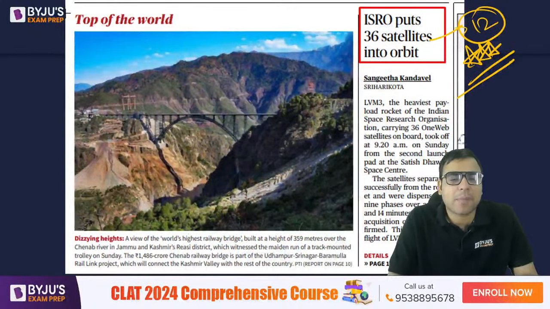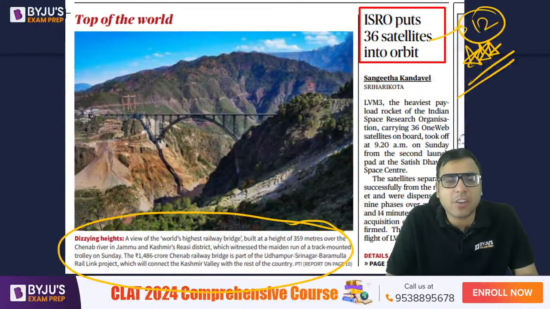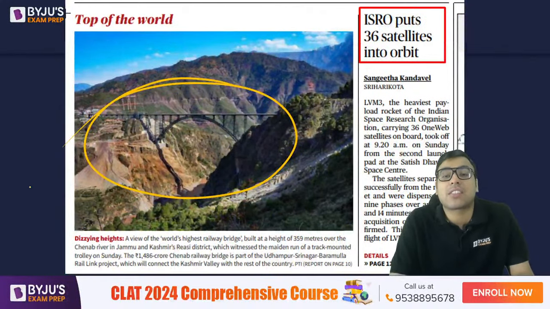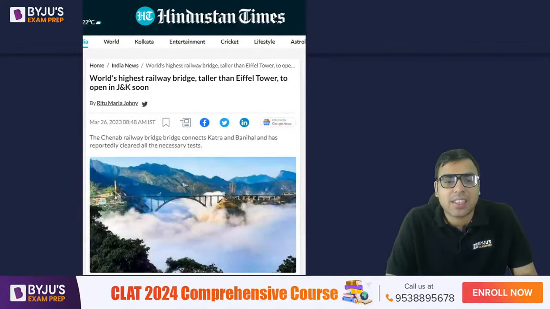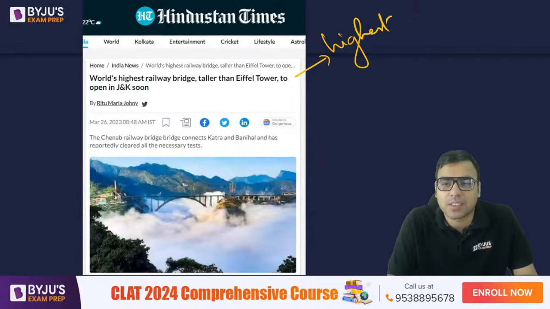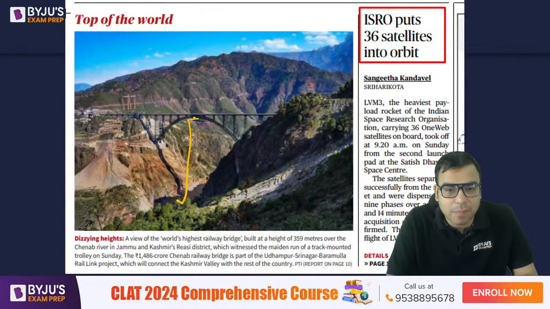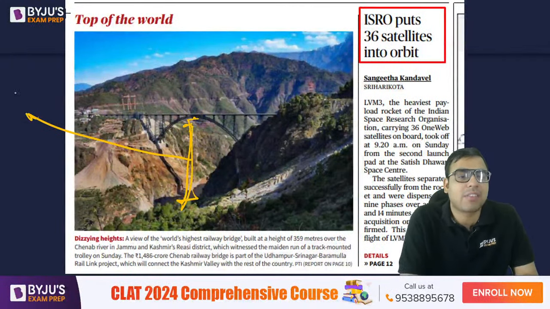Then a photo came here on the first page. Can you tell me what this photo of a bridge is from, which district of Jammu Kashmir? So basically, this is a bridge which is considered the world's highest railway bridge. Highest means the depth, right? So this one, the height. If you compare the height, it is even more than the Eiffel Tower.